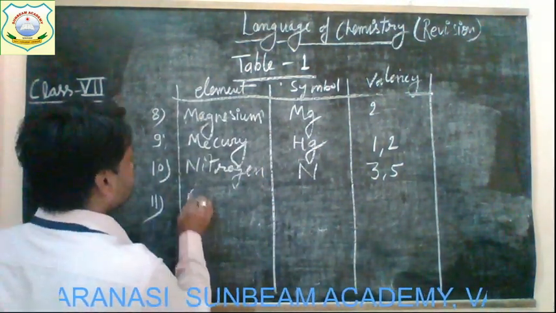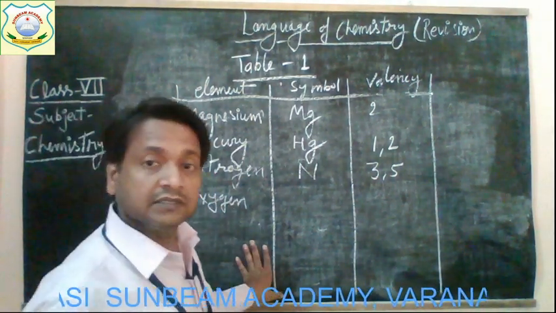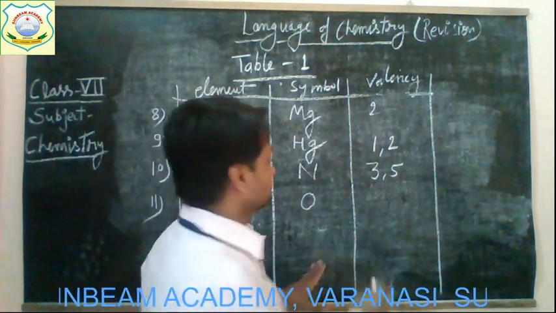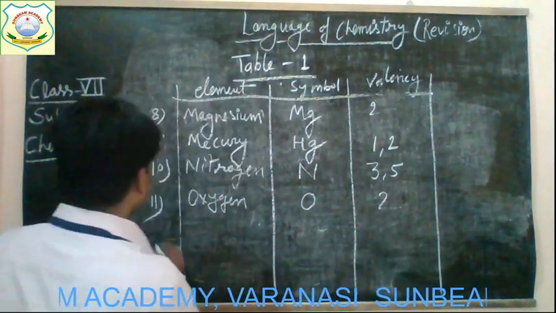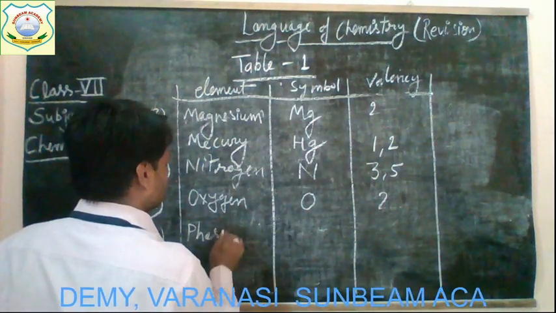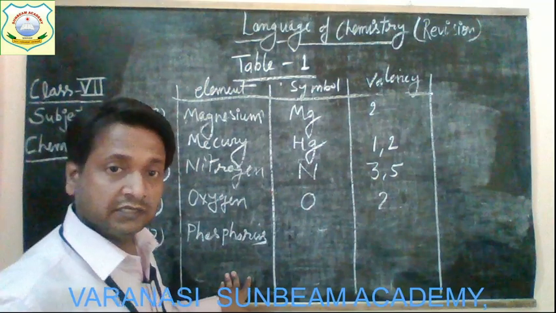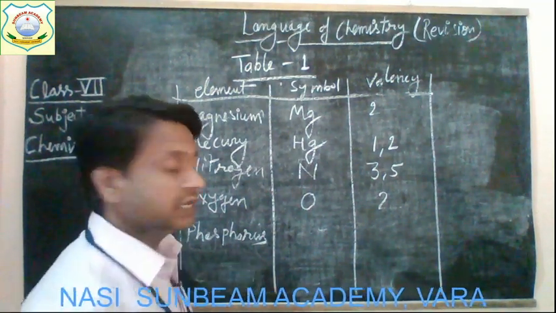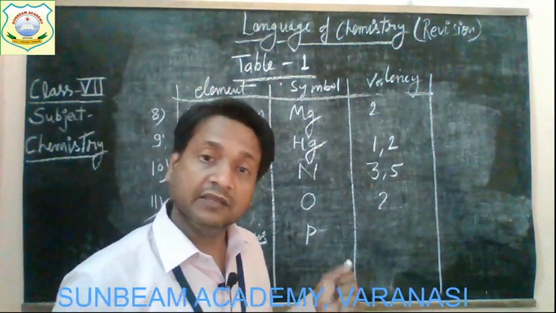The next element is oxygen. And the symbol is capital O, and the valency of oxygen is 2. Okay? Next one, phosphorus. Alright? And the symbol of this element phosphorus is P, and its valency will be 3.